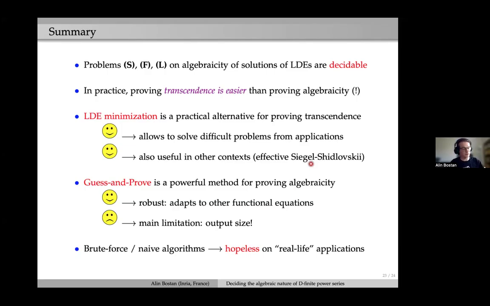So in the paper with Bruno and Tanguy last year, we applied it to what's called the effective Siegel-Shidlovsky theorem, which decides algebraicity or transcendence of values of E-functions. And I think that's all.